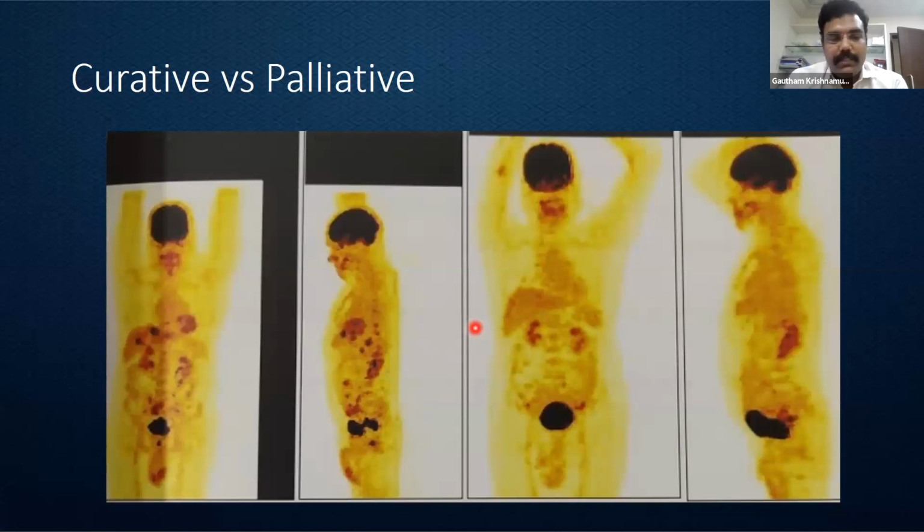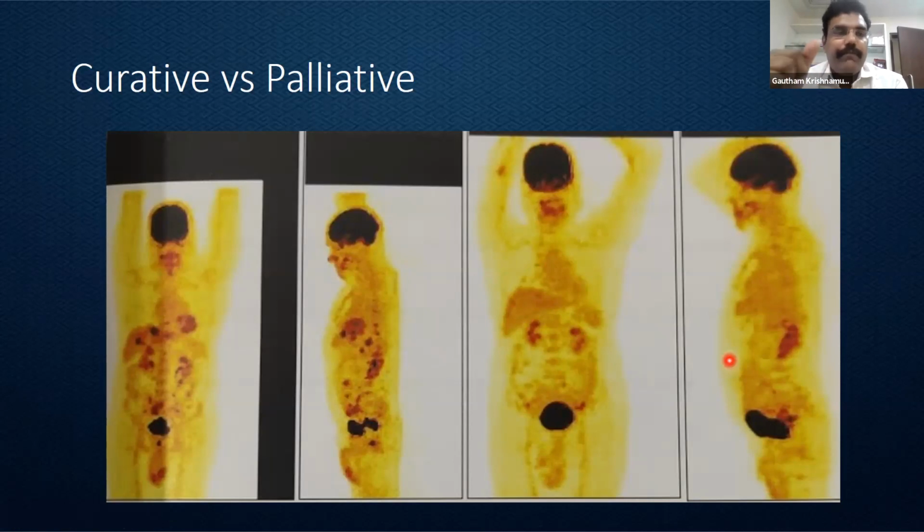Say, for example, this is a PET scan of an individual who presented to us December last year. This was the primary lesion. It was a rectosigmoid and upper rectal tumor. We can see the multiple liver lesions here. It was bilobar. It was quite large volume. So if I had actually gone by my training days, I would have labeled him as palliative care. But after 4 cycles of chemo and bevacizumab targeted therapy, the liver lesions have practically vanished. There's one small focus here and nothing seen on the sagittal cut.